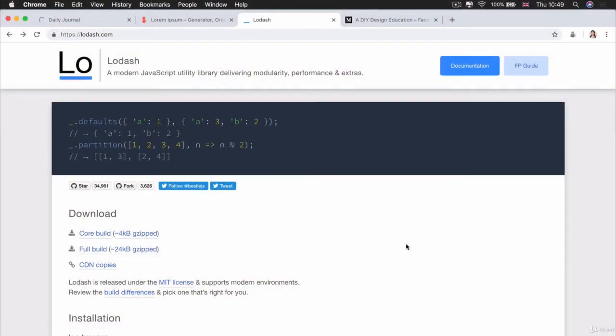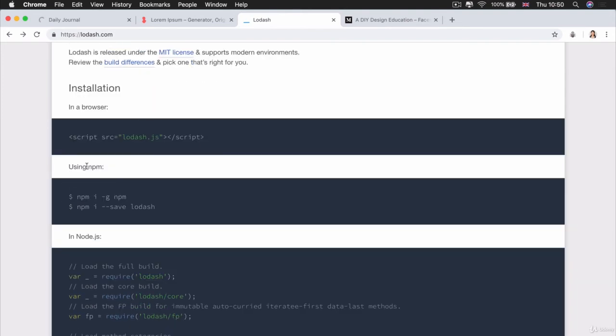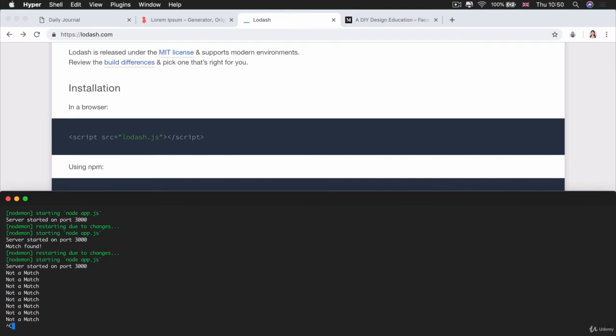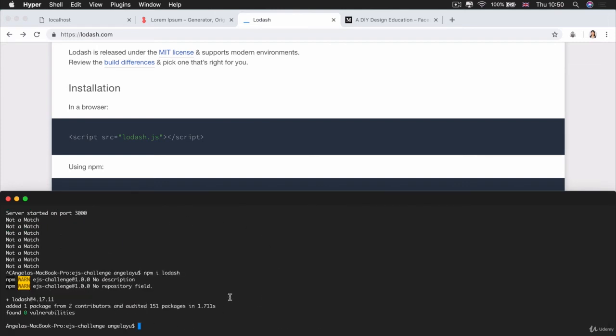So here's hint number 1. If you check out lodash.com, you can see they tell you how to install it, and it shows you how to do it using npm. And this is pretty familiar to us by now. We just have to install Lodash, right? So let's go ahead and do that. Let's head over to Hyper and press Control-C to quit our current Nodemon session. We're going to use npm i or npm install, whichever way you prefer, and then spell out lodash, making sure that you have the right spelling. Then we hit enter and that gets installed to our current project.